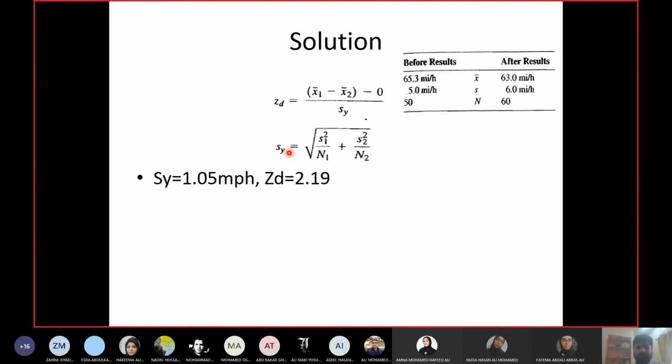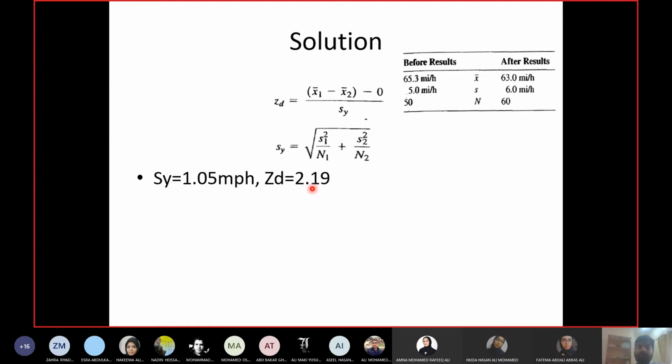If you calculate Sy, then X1 bar is 65.3, S1 is 5 standard deviation, N1 is 50, and S2 is 6, and N2 is 60. You calculate Sy, it comes out to 1.05 miles per hour. Then you calculate Zd, so you put the value of Sy, 1.05, X1 bar 65.3, X2 bar 63 miles per hour. Zd comes out to be 2.19.